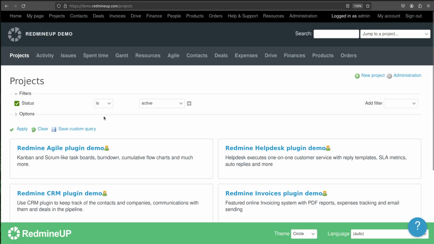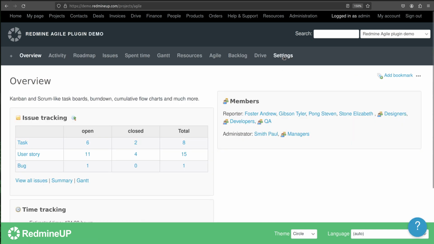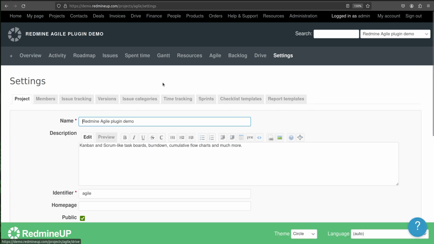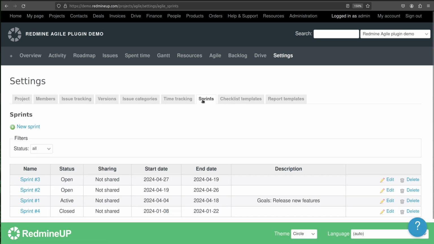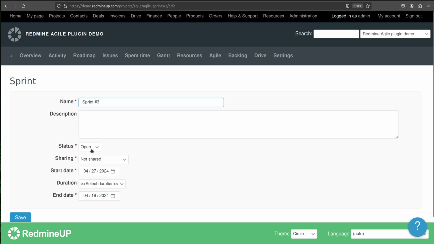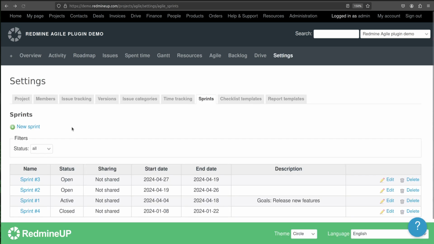Okay, so let's go to our demo server and now go to the Agile project and then settings, the sprints, and sprint statuses accordingly could be checked here. So they are set if you edit a sprint status or when you create one. So in these ways you set the sprint status. Okay, in our case we now have two open, one active and one closed.